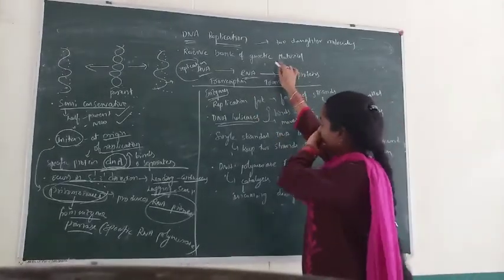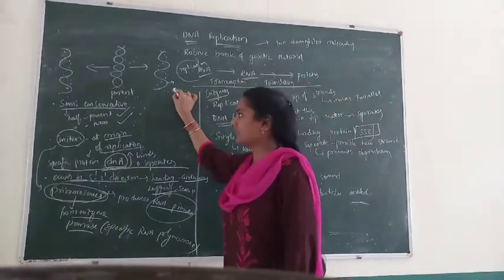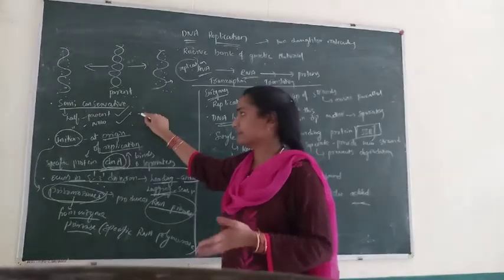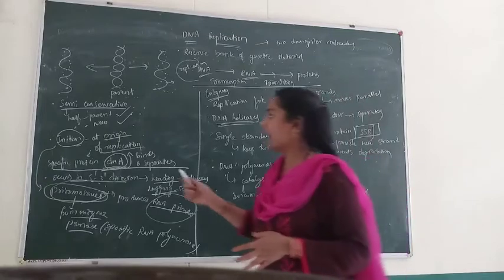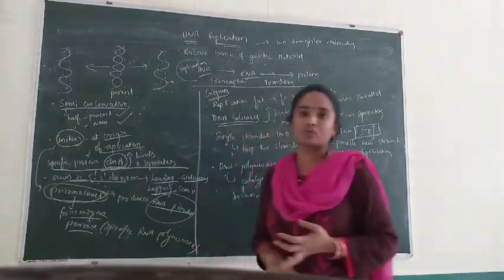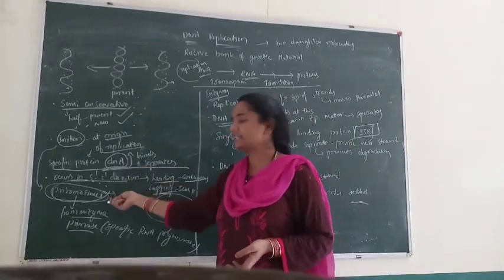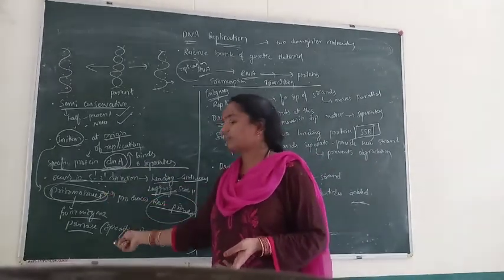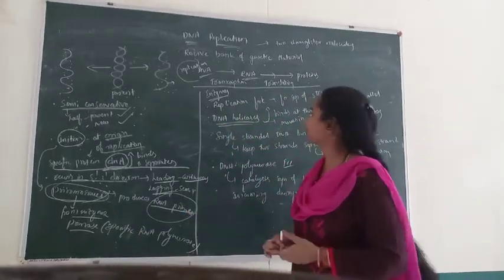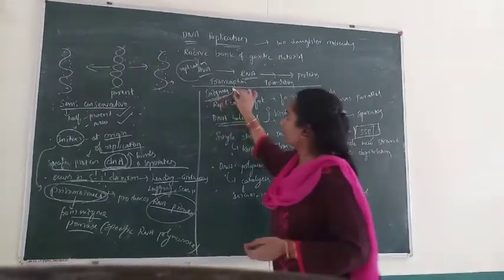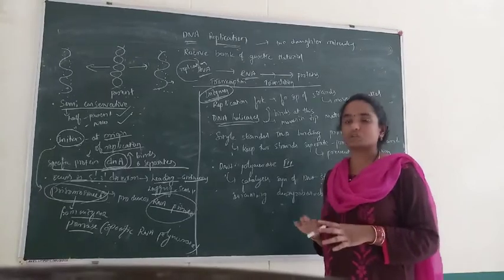What is the definition of DNA replication? The diagram associated with it, why the process is called semi-conservative, and where the initiation takes place, that means at which point. For this initiation, two types of compounds are necessary. One is a protein, and the second is the enzyme primosomes, which are from the DNA primase and which help in the production of the RNA primer. And there are also a few enzymes which play a very important role in the separation of DNA.